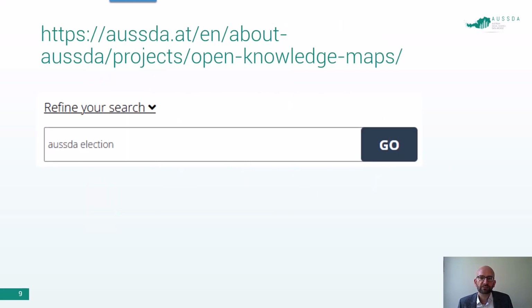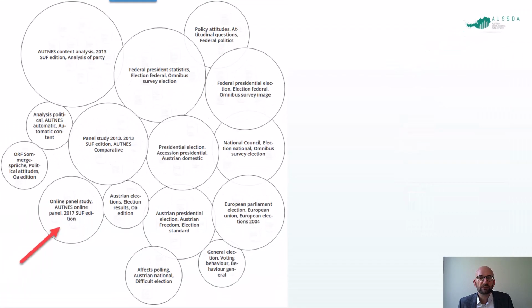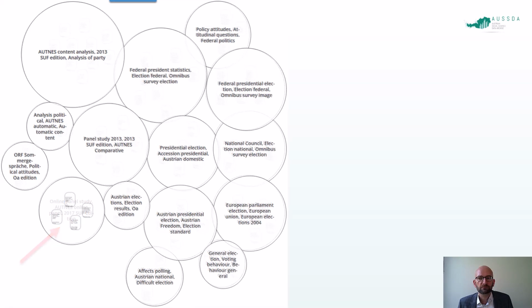Now back to practice. Here's an example. The interface is pre-configured to find datasets and ignore articles. I enter the search terms and get a visualization. Datasets are clustered into topics of election studies. You can, for example, find content analysis of the press and parties.